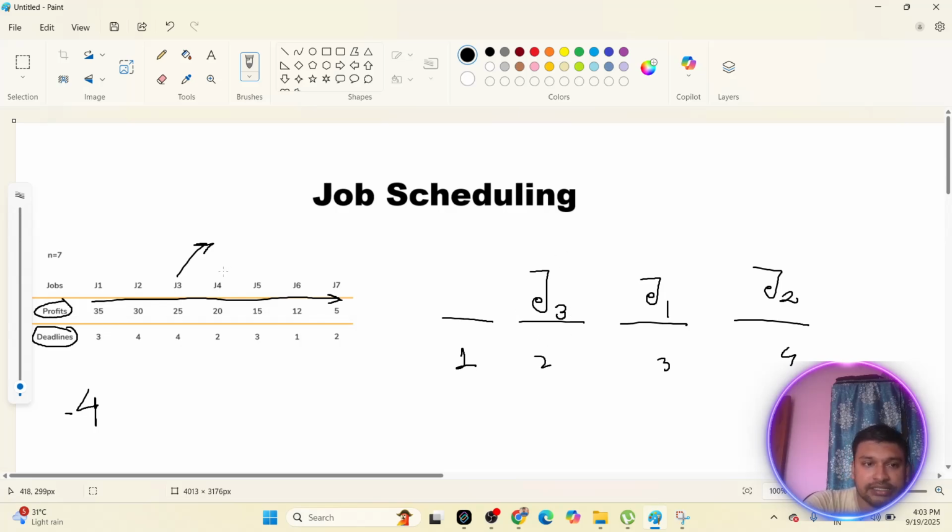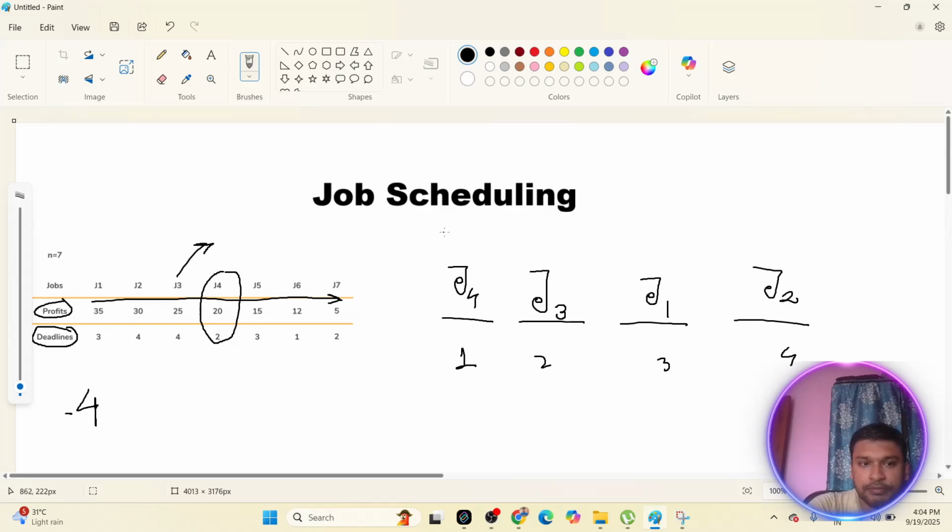Now the next one, job 4. Can I assign it? Let me check. It is asking for January 2nd. Is my January 2nd possible? No. January 2nd is not possible because I have already assigned a job. So I'll check January 1st. Can I give it? Yes, January 1st I can give it, because I have an open position on January 1st. So I will provide this job as my first slot. So on the first day I will schedule this job, meaning job 4, then job 3, then job 1 and job 2.